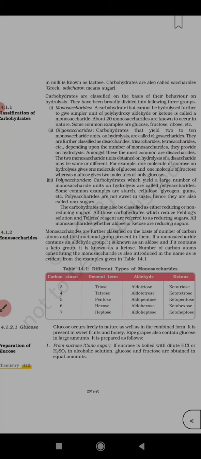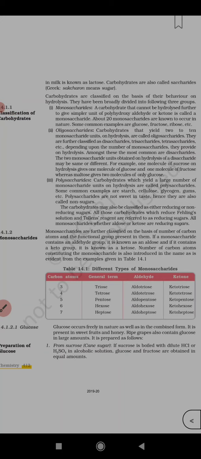Number of carbon atoms constituting the monosaccharide is also introduced in the name, as is evident from the examples. See in Table 14.1, different types of monosaccharides are given. If 3 carbons, triose. The general term is triose because it's a sugar. If you want to define whether it is aldehyde or ketone, you have to use aldotriose. Tri for a 3 carbon atom sugar, that is glyceraldehyde basically.